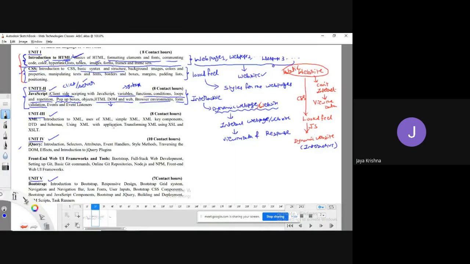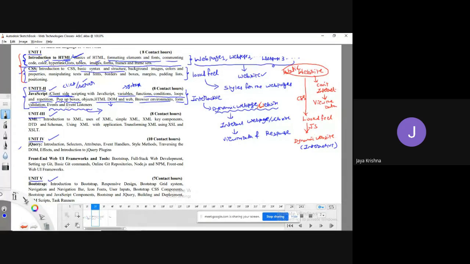Yes. So these are all the things you can do for form validation, and then events and event listeners. Once you know the concept of AWT, I need not explain much more about these events and event listeners, because I already covered all this in AWT. I will go for just the basic syntax: how to handle mouse over, mouse click, button click, window close. All these operations I am going to perform.